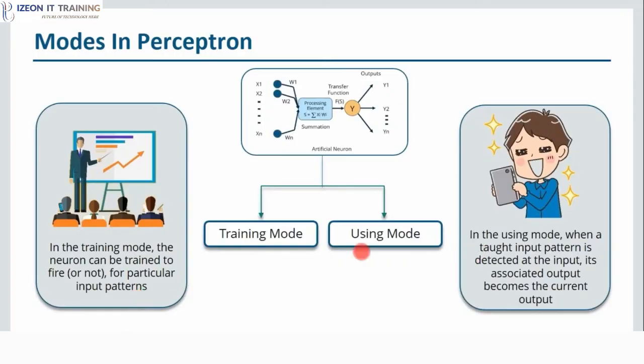When I talk about using mode, it means that when a taught input pattern is detected at the input, its associated output becomes the current output, which means that once the training is done and we provide an input on which the neuron has been trained, it will detect the input and will provide the associated output. So that's what basically using mode is. So first you need to train it, then only you can use your perceptron or your network. So these were the two modes, guys.